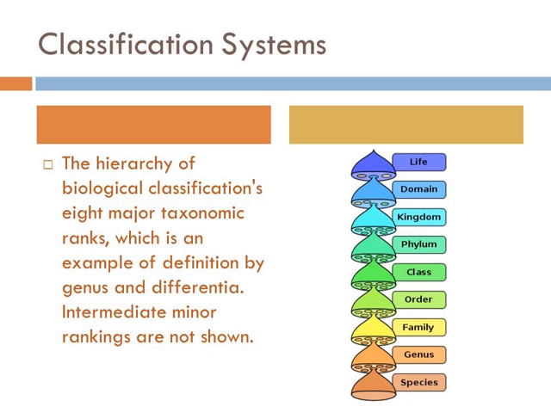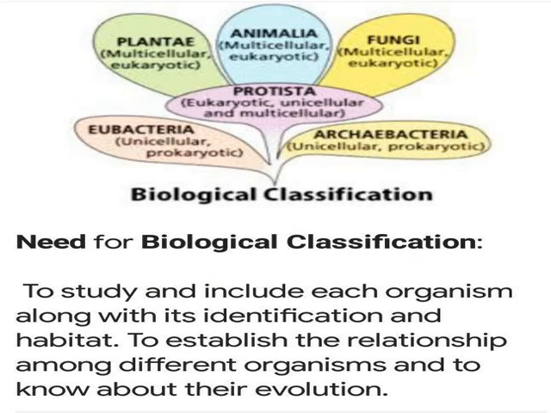This is the hierarchy of classification, meaning by identifying the species you can go up to the kingdom, or by identifying the kingdom of that organism you can come to know the name of that species. This is the classification system, the hierarchy of the classification system. Always remember, the hierarchy will be from species to kingdom. In the same way, the six-kingdom classification system has been shown here. The need for biological classification I have told you earlier, nothing more to tell in this.